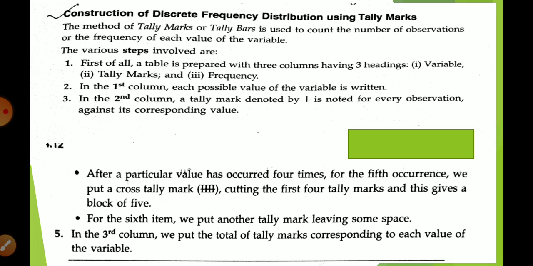First column, each possible value of the variable. Okay, in the second column you will do tally marks. Here is given how to do the same thing, and in the third column we will write frequency.